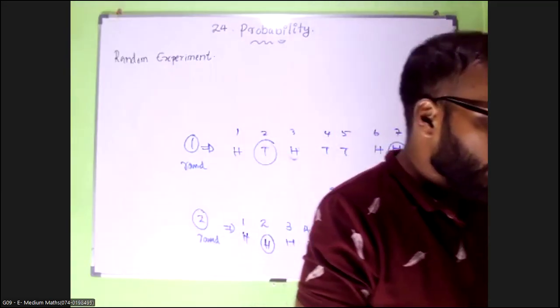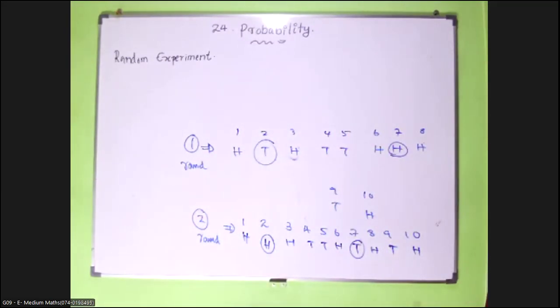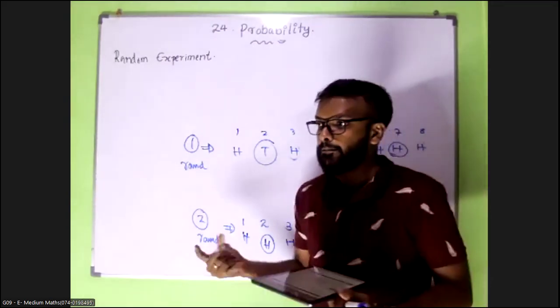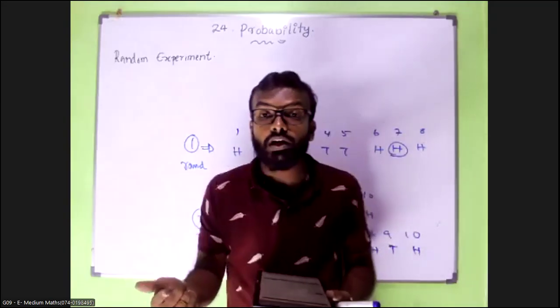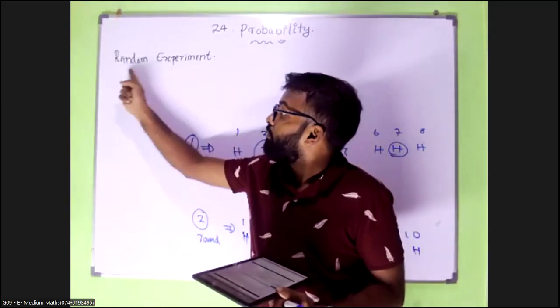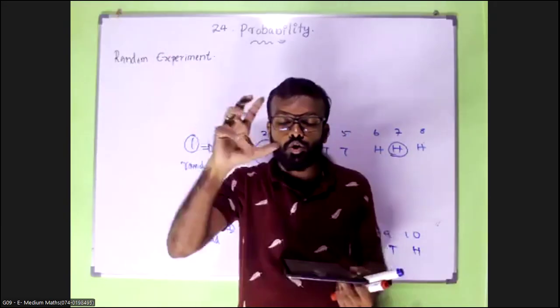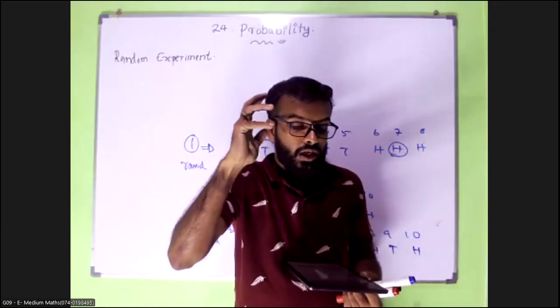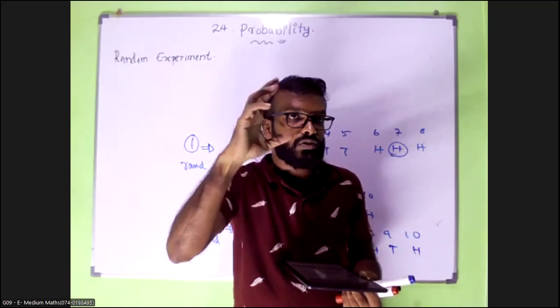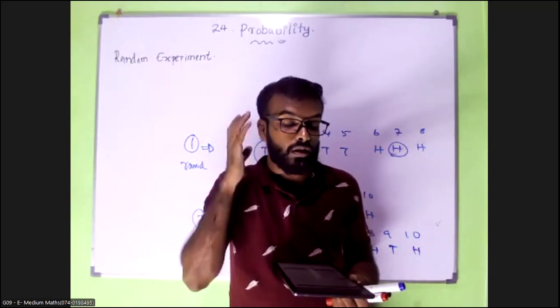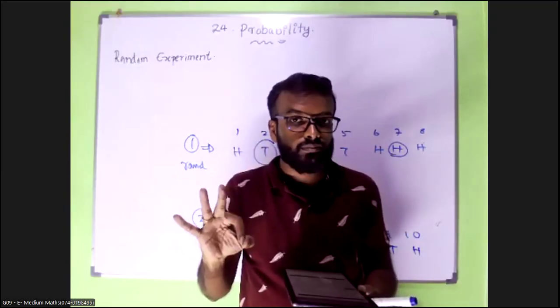So those are the four characteristics that you are going to obtain for a random experiment. You need to keep them in your mind and remember them very clearly.